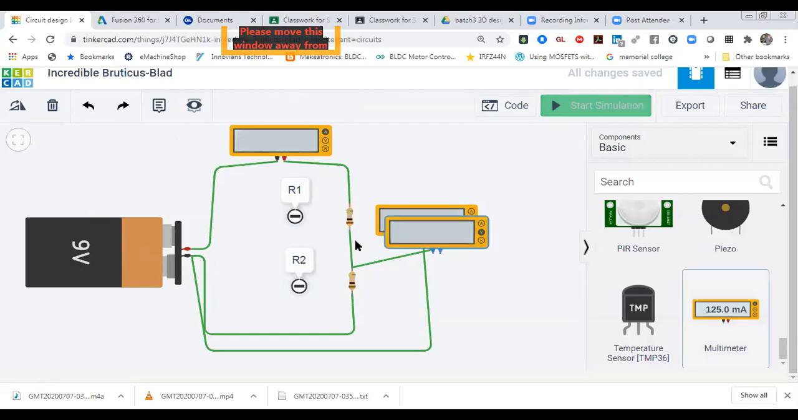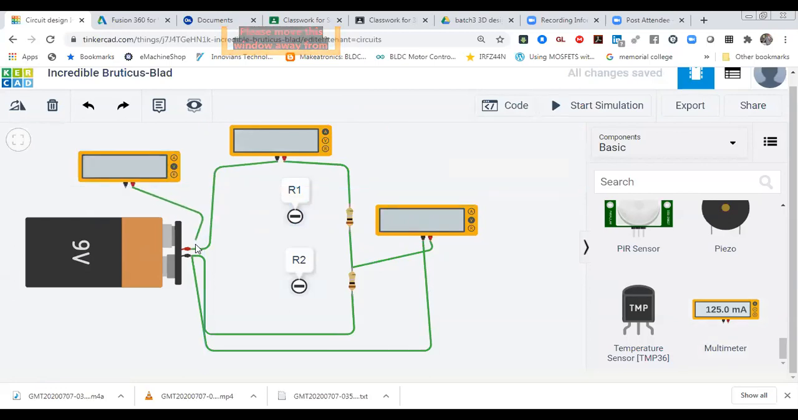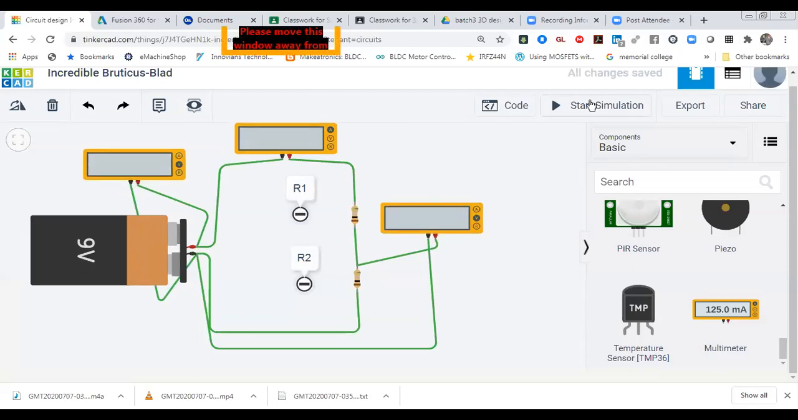So how can you check it? I'm going to show you the voltage at this battery also. Check it. Okay, I'm going to connect my battery positive and negative with this. So I want to check my battery voltage. Now you can see it.